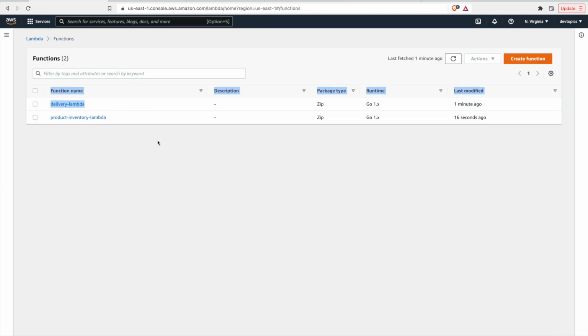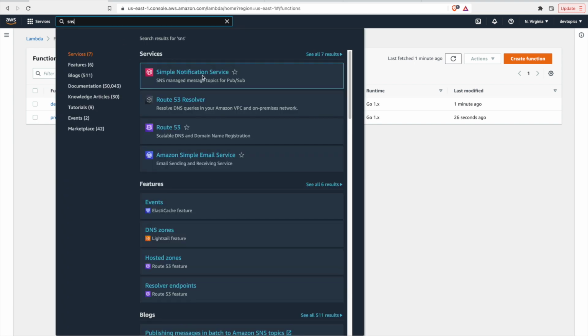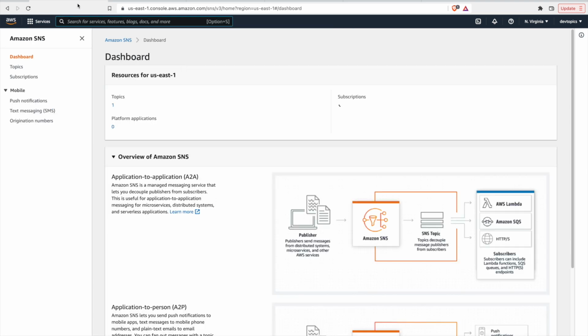Awesome. So both of our lambdas now have very basic handlers, and I'm sure in the real world you would have completely different code bases for both of these. But for our case, I'm keeping this purposely really simple, just so we can focus on the architecture and technology that we're using here. Let's go back to SNS and let's publish a message to this topic, and then we'll go view the logs.